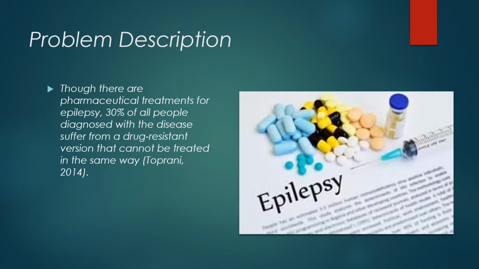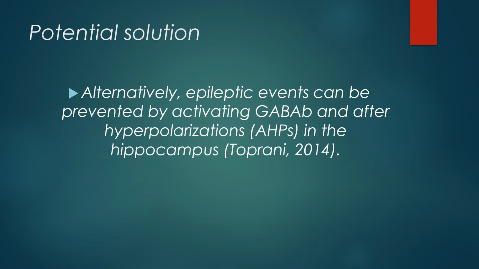Currently, there are pharmaceutical treatments for epilepsy, but there are still 30% who suffer because they develop drug resistance, so we look for a non-chemical solution. Alternatively, we can prevent epilepsy by activating GABA B and AHPs.